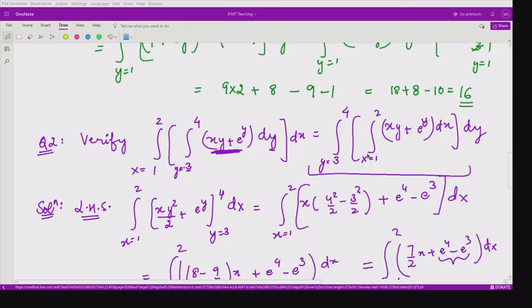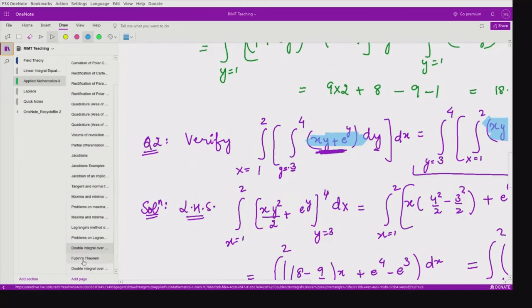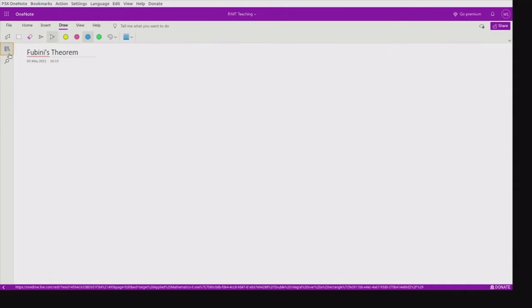Okay, so we had seen that the integral with x varying from 1 to 2 and y varying from 3 to 4, and the integral with y varying from 3 to 4 and x varying from 1 to 2, of the same function, are equal, right? This is a result given by Fubini, which states that whenever you are doing the double integration over a rectangular region, even if you change the order of the integration, the answer is going to be the same.